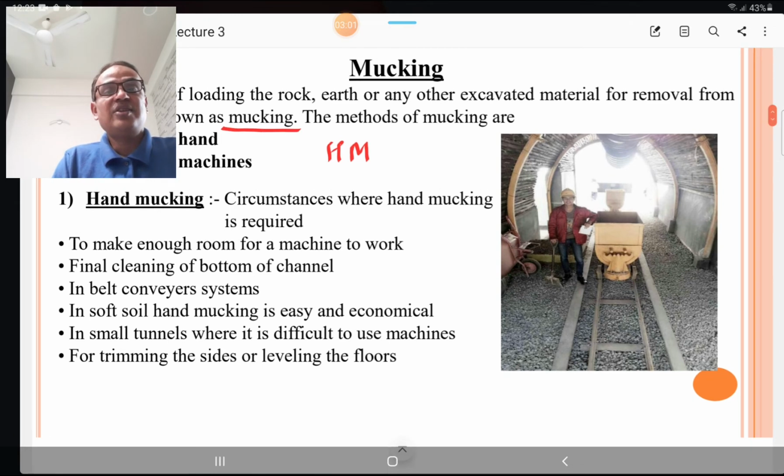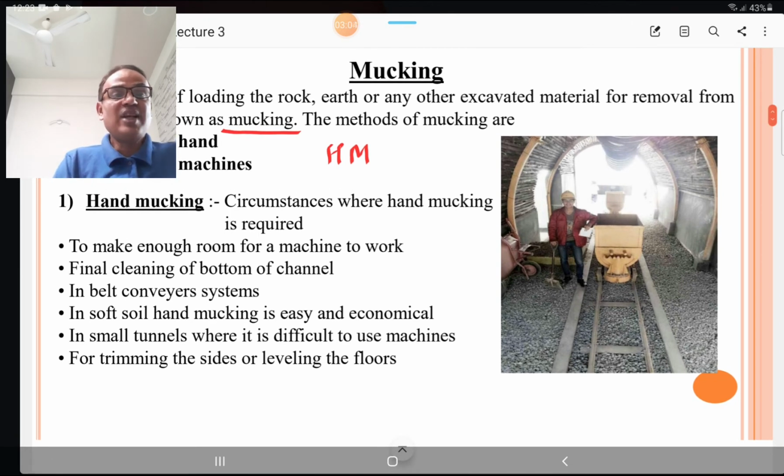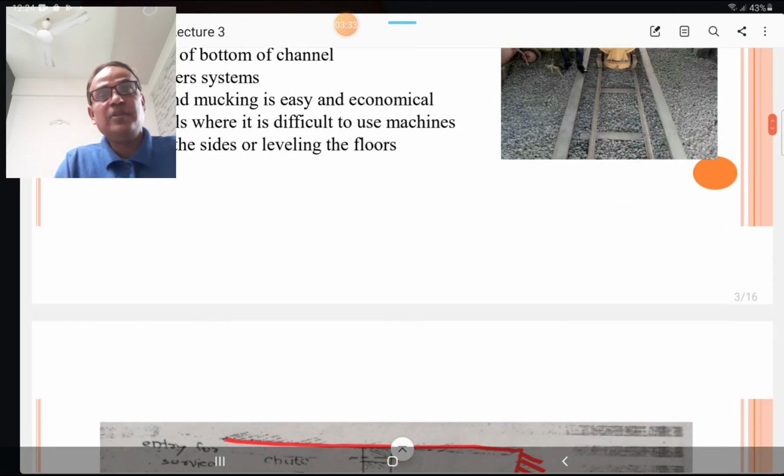First, we will discuss the hand mucking. Circumstances where hand mucking is required: to make enough room for a machine to work, then final cleaning of bottom of channel. In such circumstances, hand mucking is used. In belt conveyor systems, in soft soil, hand mucking is easy and economical. In small tunnels where it is difficult to use the machines, we go for hand mucking, and for trimming the sides and for leveling the floors, hand mucking is useful. Right?